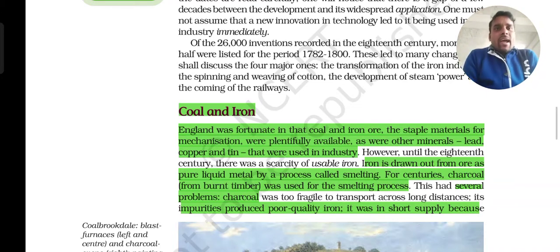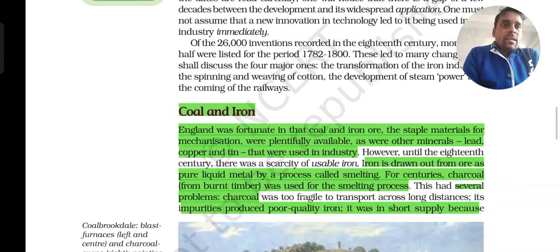Next one is coal and iron. Already you know coal and iron were produced more over here because they are the staple material of England. We have already discussed that England was fortunate in that coal and iron ore, the staple materials for mechanization, were plentifully available, as were other minerals like lead, copper and tin that were used in industry.